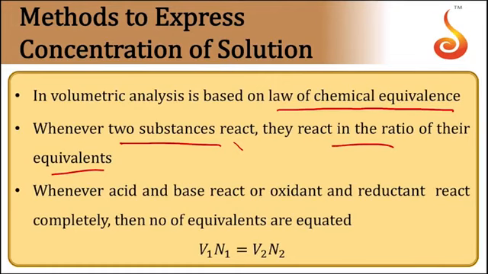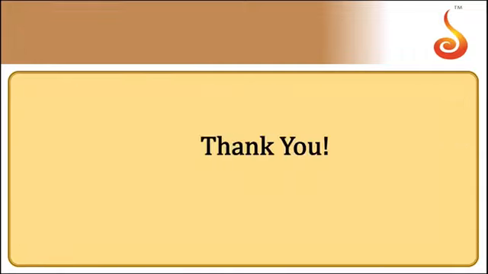Whenever acid, base, or oxidant and reductant react completely, the number of equivalents must be equated. The number of equivalents is given by the formula normality into volume. So N into V is equated in both the cases. This is the principle while solving problems based upon volumetric analysis.